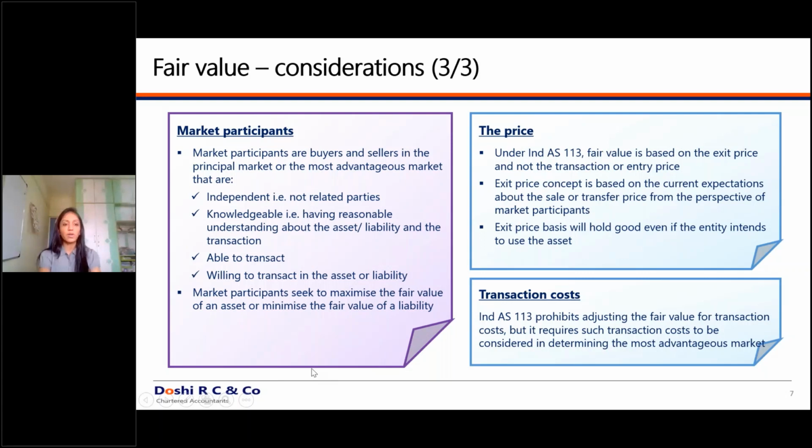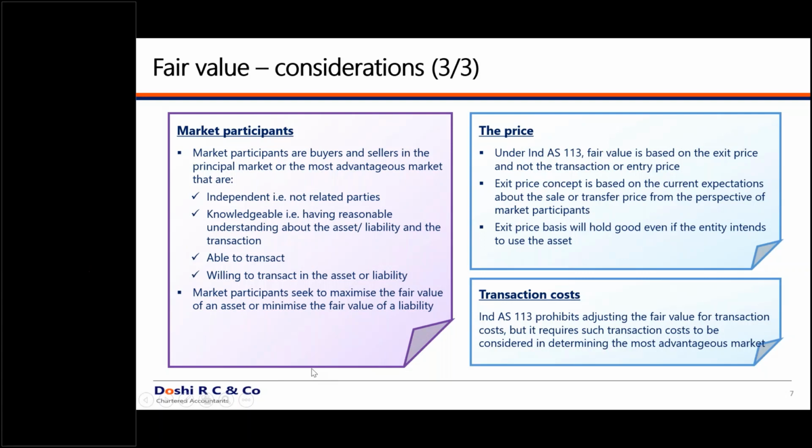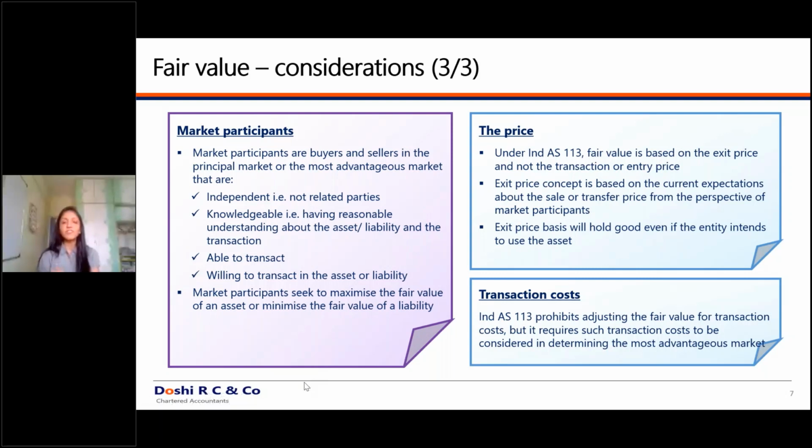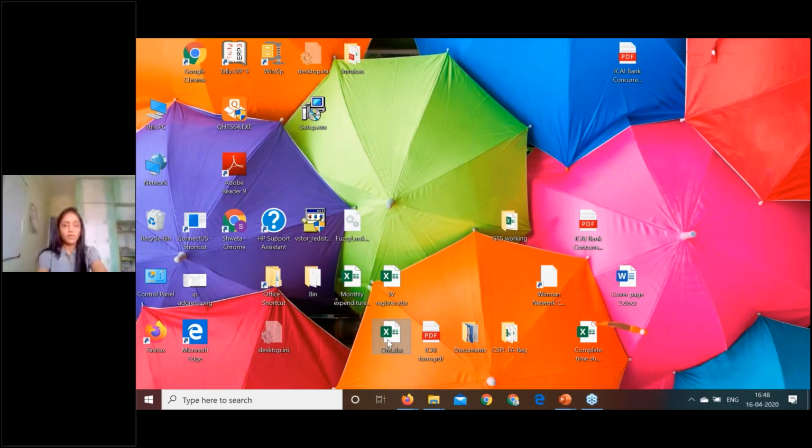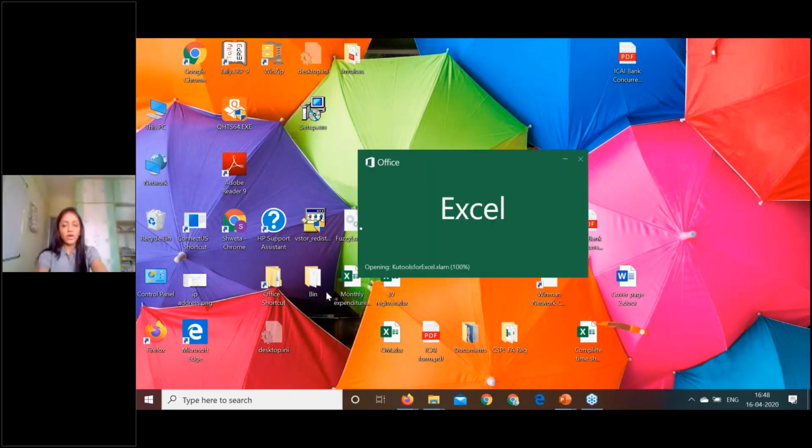Now, but please understand, how did we decide which is the most advantageous market? In case of the most advantageous market, you decide a market which gives a maximum value for that particular asset or liability. While determining the most advantageous market, you will deduct the transaction cost. Let's give an example for this. I'll just open an Excel sheet and I'll give you an example. I hope you can see my Excel sheet.